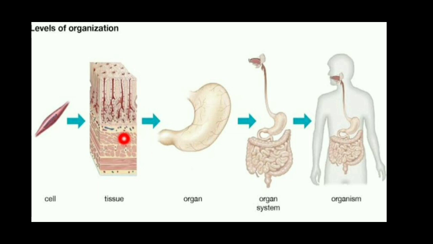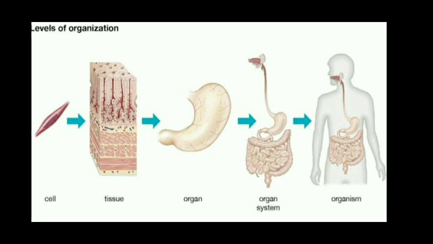Then, the different tissues organize to form organs like the heart, brain, stomach, lungs, etc. Each organ has a specific function. They perform particular functions according to the organ system to which they belong. Two or more organs together form organ systems and perform common functions.